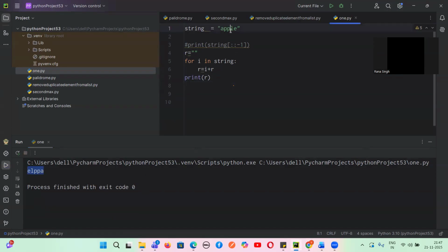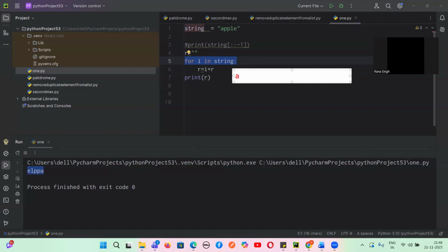Okay, how can we reverse when we use this for loop? What we did is that we went to each and every item. So what is this I doing? First it went to A. Then what letters will it get? Someone tell me what the I values will be. First it will get A, then it will get P, then P, then L, then E. These are the values of I.